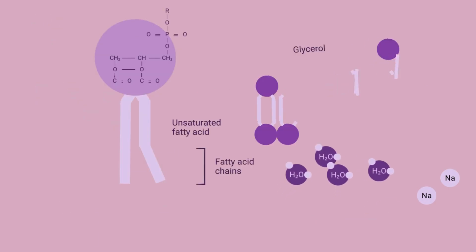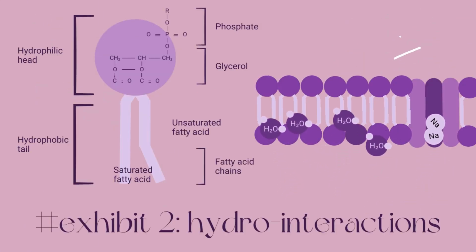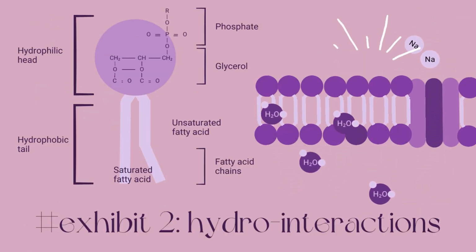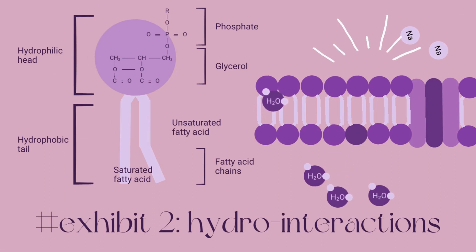Now, phospholipids in the cell membrane have a structure with hydrophilic or water-attracting heads and hydrophobic water-repelling tails. Dehydration, which involves the loss of water from the cell, leads to changes in the arrangement of these phospholipids. As the cell loses water, the hydrophobic tails can come closer together. This change in the phospholipid structure makes the membrane less fluid and more rigid. The close packing of the hydrophobic tails reduces membrane permeability, preventing excessive water loss.